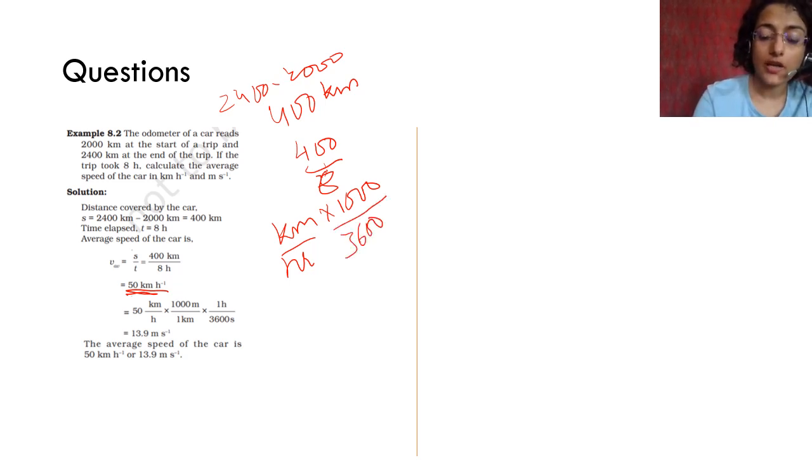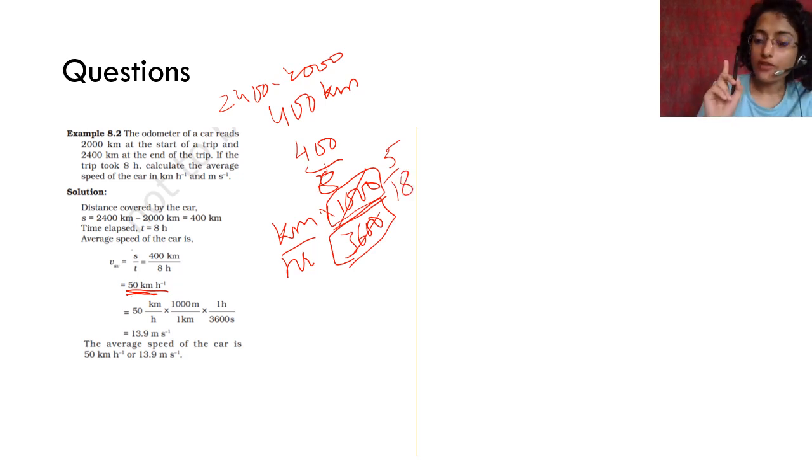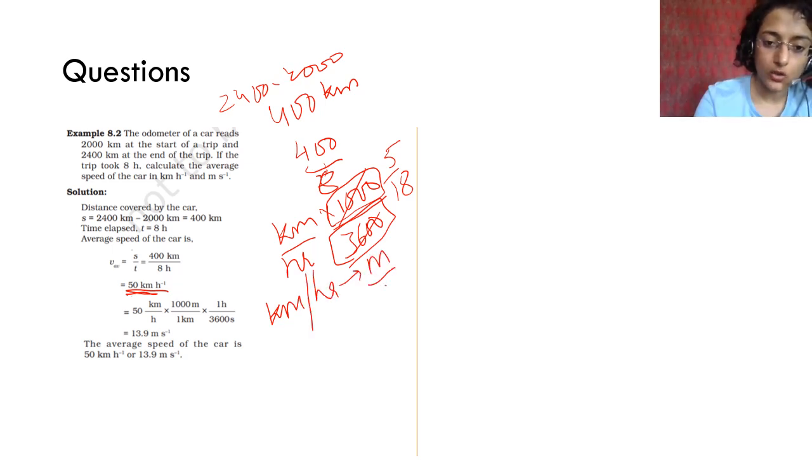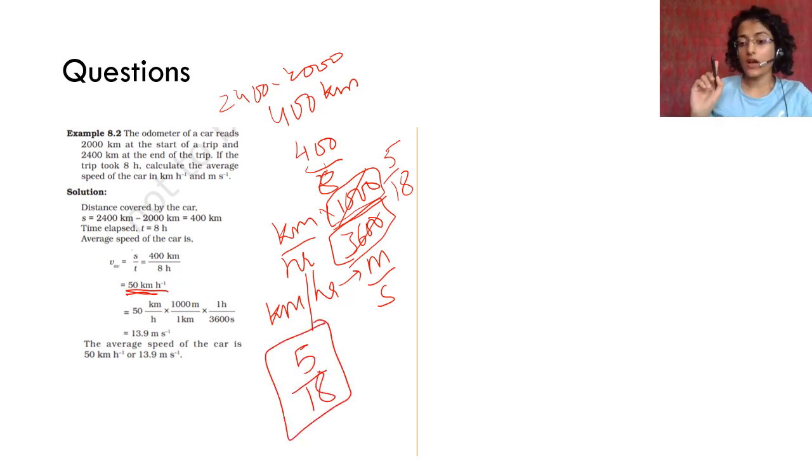If you simplify it, it will be 5 by 18. So when you are converting kilometer per hour to meter per second, you have to multiply by 5 by 18. You have to remember 5 by 18.